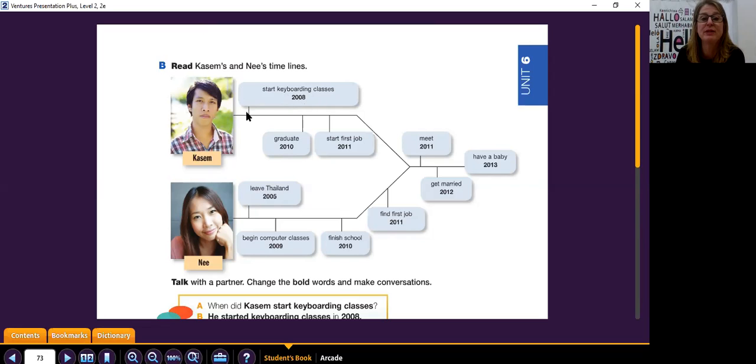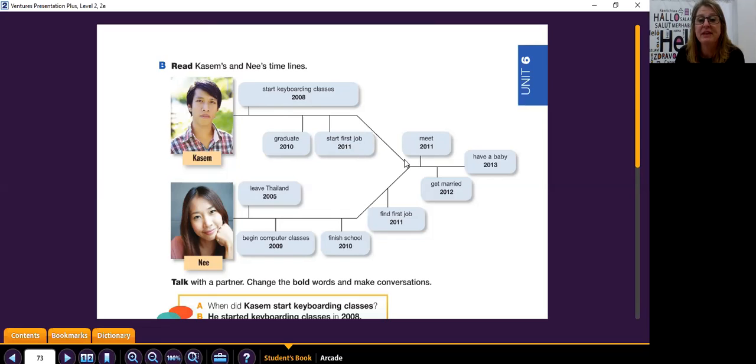And then when you follow a timeline, you just follow the line, and every time there's a tick up or down, that's the next part of the timeline. So here I'm going to follow, and then I go here. He graduated in 2010. And notice I'm using the simple past for each one here. I'm following the timeline. He started his first job in 2011.